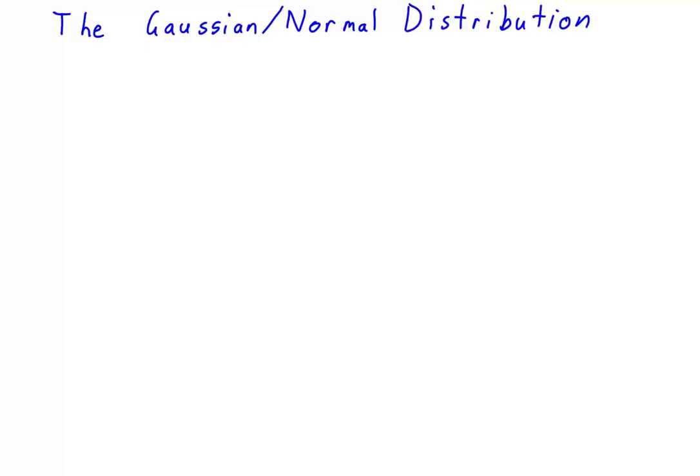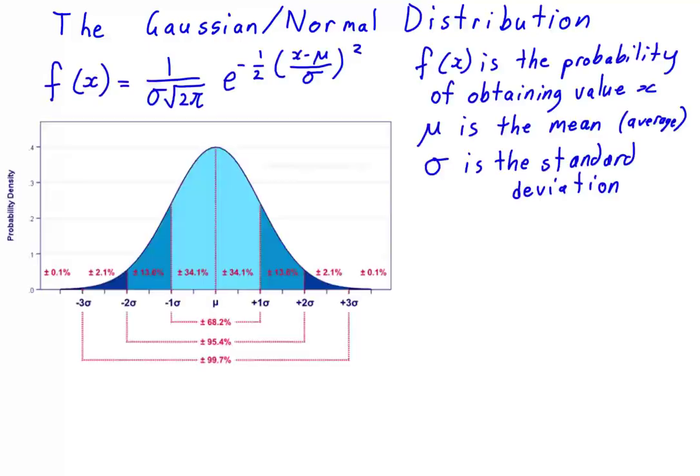The theoretical equation for the probability of attaining a value x is as follows. The equation is complicated, but you may recognize its shape. Sometimes it's called the bell curve. However, it's more formally known as the normal distribution or the Gaussian distribution. So in this case, the average value is represented by the Greek letter mu, and the Greek letter sigma represents what we call the standard deviation. And the standard deviation tells us how large the spread in the data is.